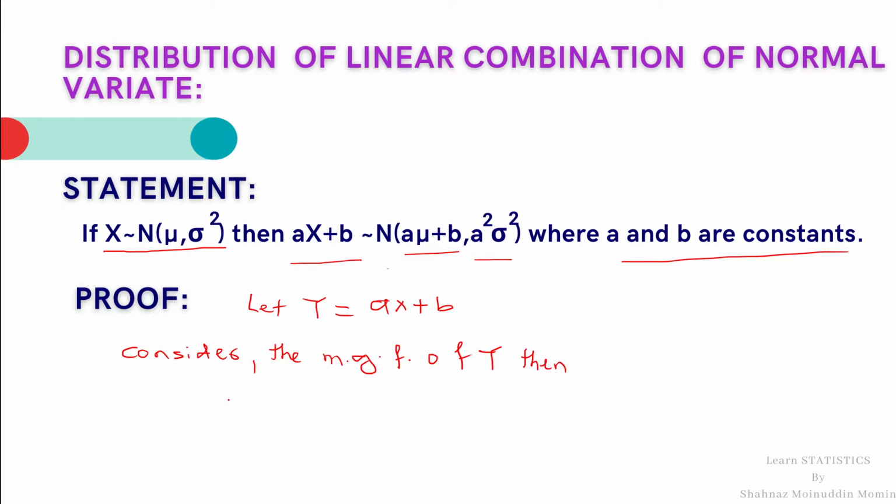we get M_Y(t), by definition of MGF, is equal to expectation of e raised to tY, which is equal to, putting the value of Y, expectation of e raised to t(aX plus b).